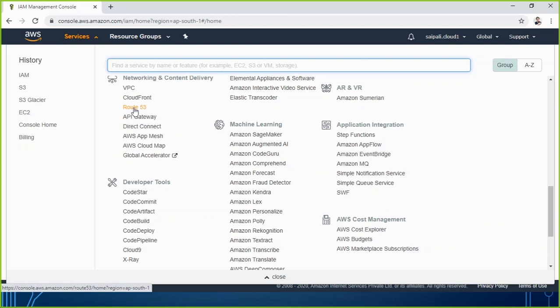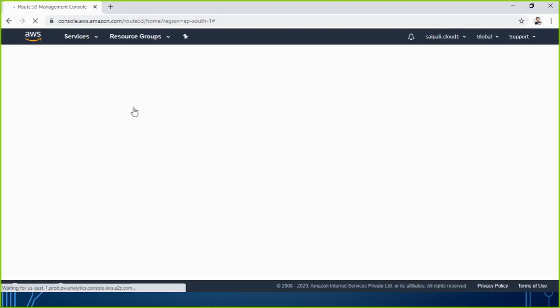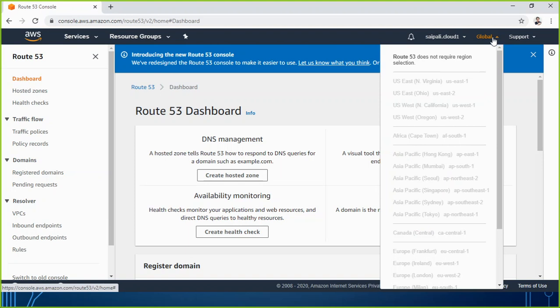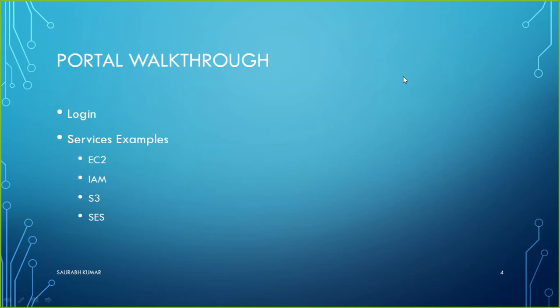Here you see Route 53, related to the DNS service. So if I go to the Route 53 option, I am already in the DNS management area, and here you see Route 53 does not require region selection because it is a global service. So this way, whenever you select a service, you will be able to see whether it is a global service or a region specific service.